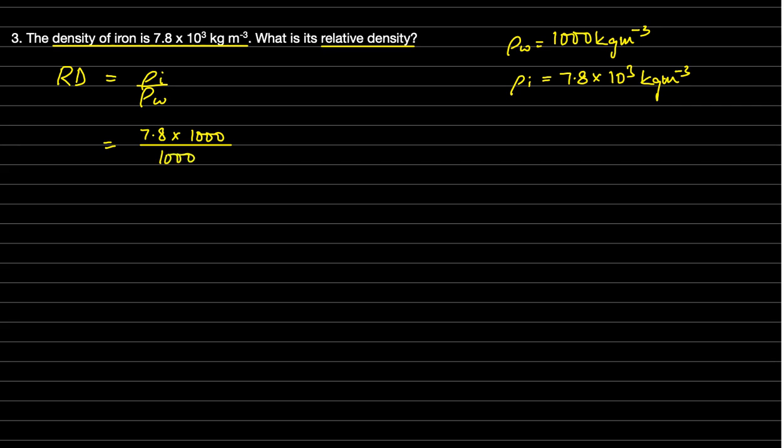So 1000 and 1000 cancels. So the answer we get is 7.8. Do remember that relative density will not have any unit. So please do not write any units for relative density.